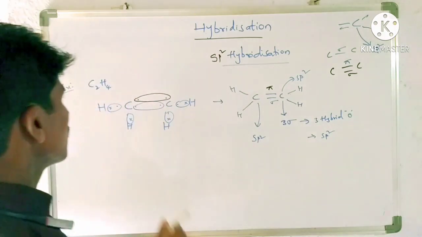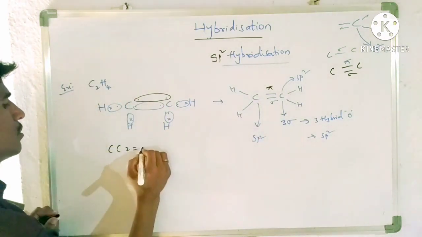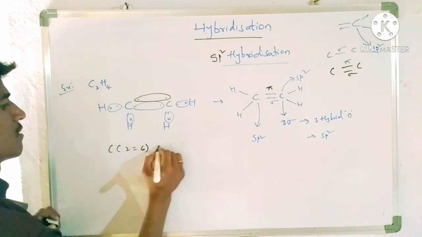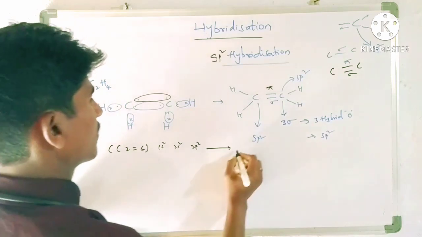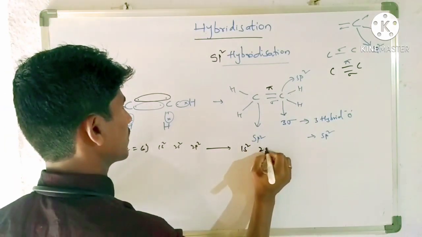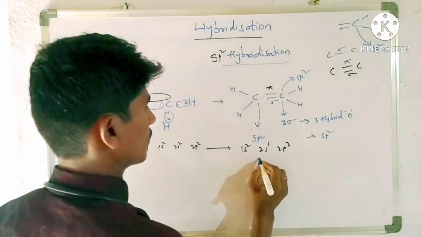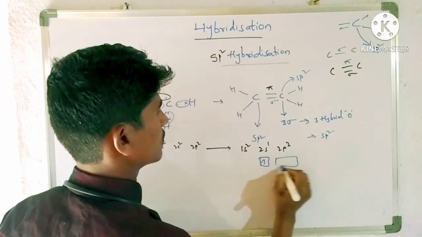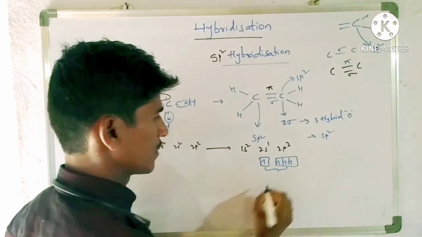So yeah, let us write. Carbon Z is equal to how much? 6: 1s2, 2s2, 2p2. This is the ground state configuration. The excited state is 1s2, 2s1, 2p3. Here this is 1 electron and these are 3 electrons. So it undergoes sp2 hybridization.